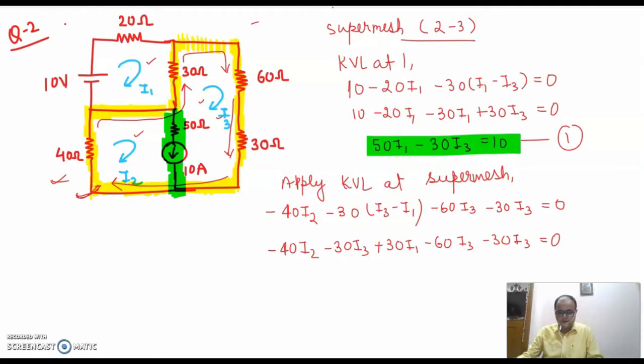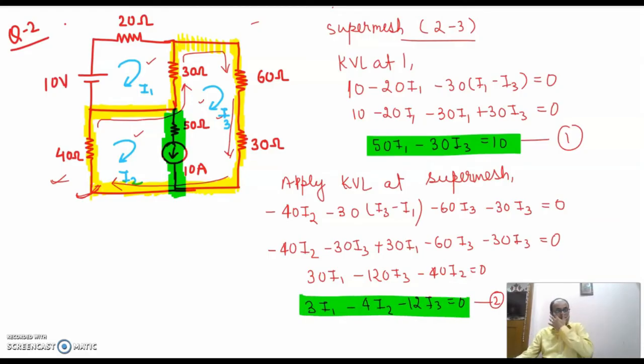This will be 30I1 minus 120I3 minus 40I2 is equal to 0. I can wave off the 0 from the entire equation. I will get 3I1 minus 4I2 minus 12I3 is equal to 0. So this happens to be my second equation.